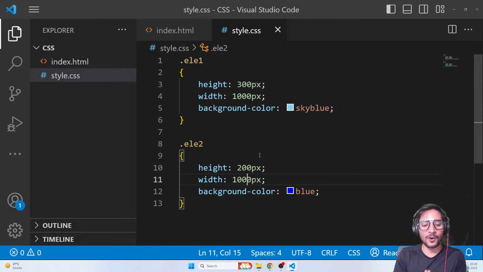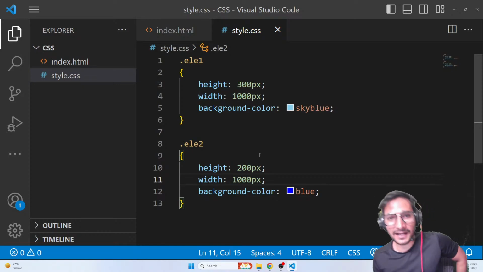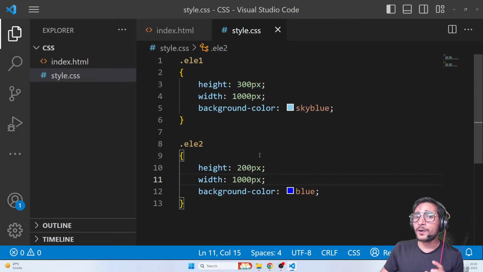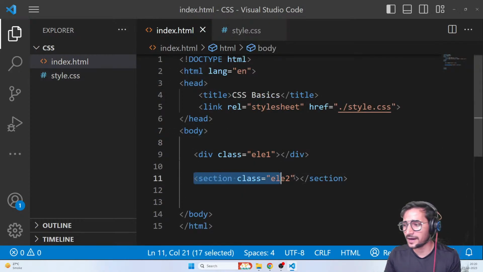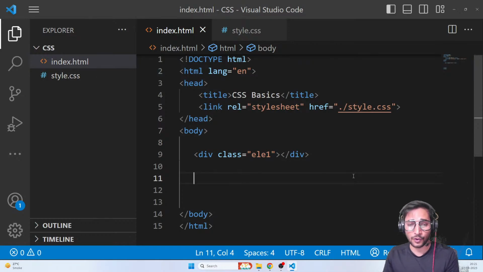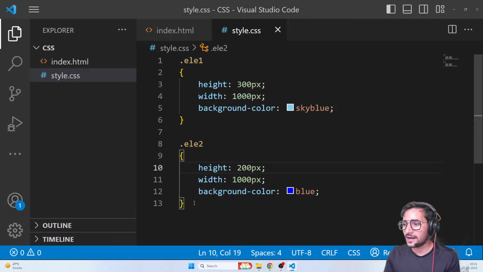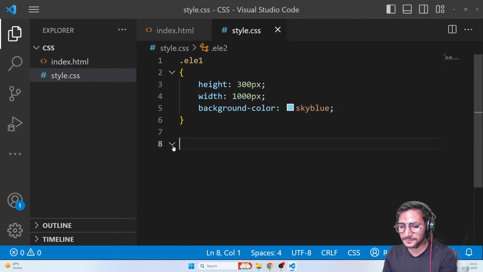And now we're going to be talking about a very, very important topic, something called the box model. I'm really excited for that, because that is something a lot of people don't know. Even though they are working with CSS, they sometimes don't know what the box model is and how it works. So I'm going to be discussing that as well. Can we move ahead, guys? Let me just remove this section. I don't need it right now. I hope you guys know that all of them are literally the same. I'll remove the CSS for that as well.